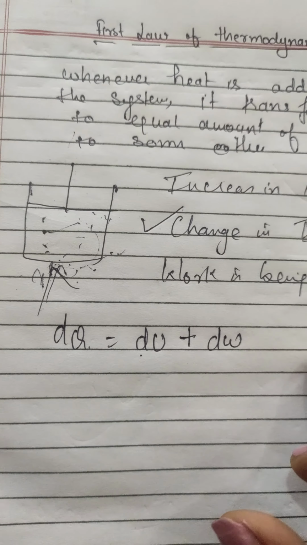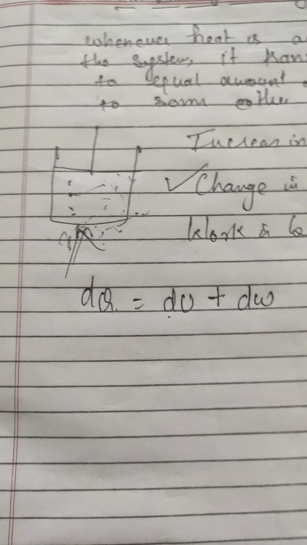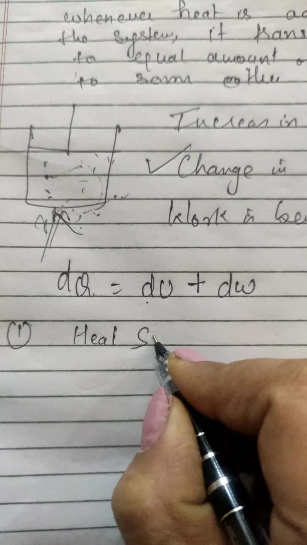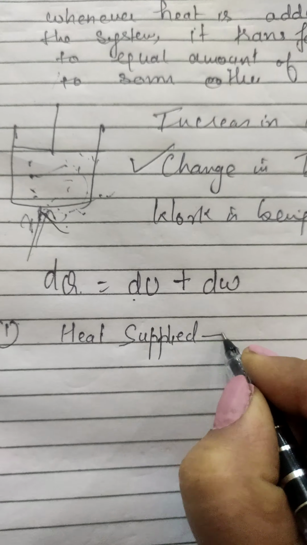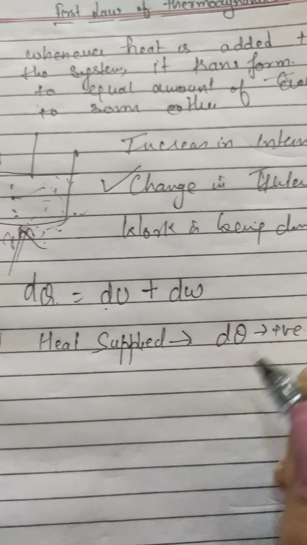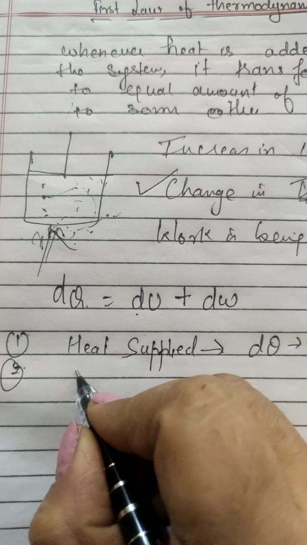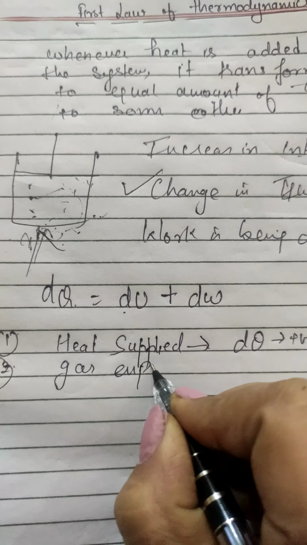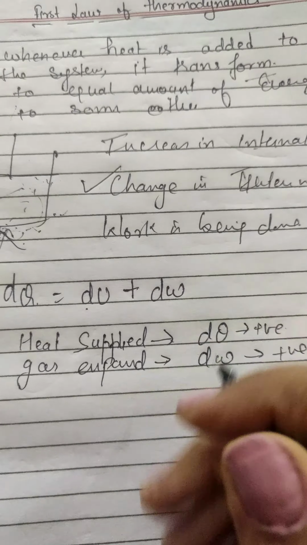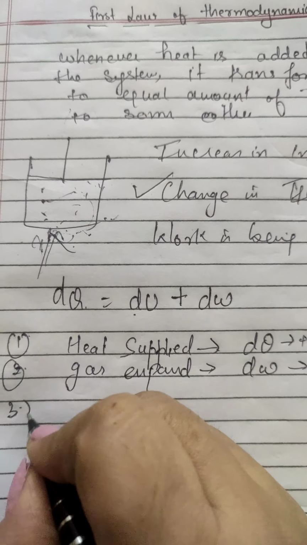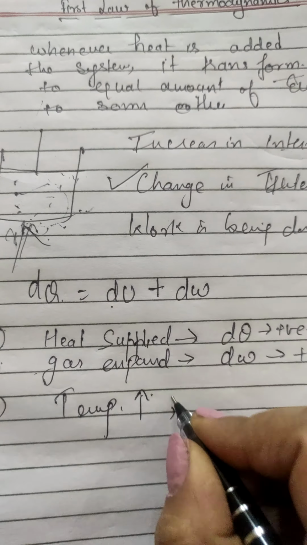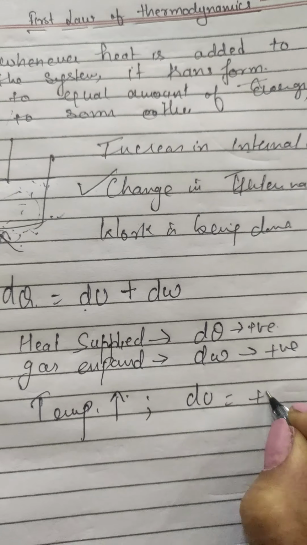Accordingly, the sign conventions followed are: number one, when heat is supplied to the system, dq is taken as positive, and vice versa. Second, when gas expands, dW, that is work done, is taken to be positive, and when it compresses, it is taken as negative. Third, when temperature increases, internal energy increases, so dU is taken to be positive.